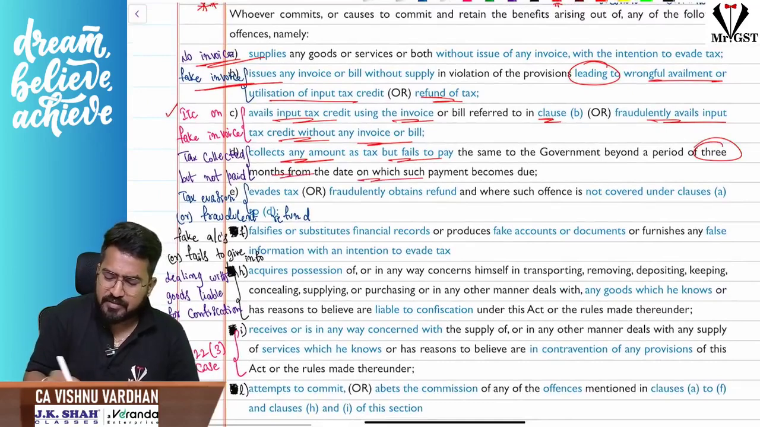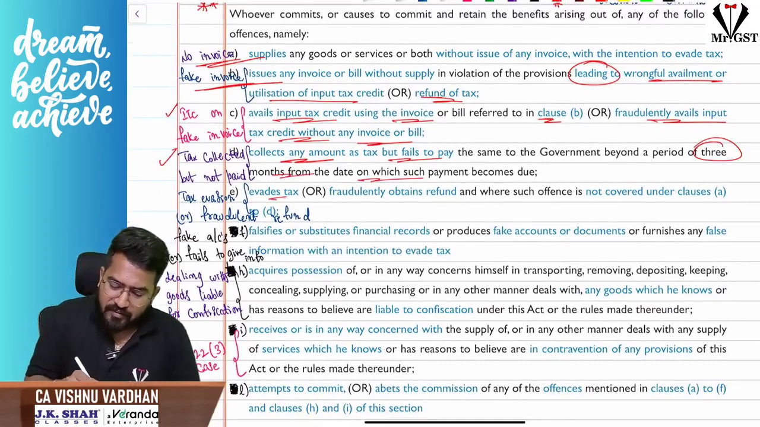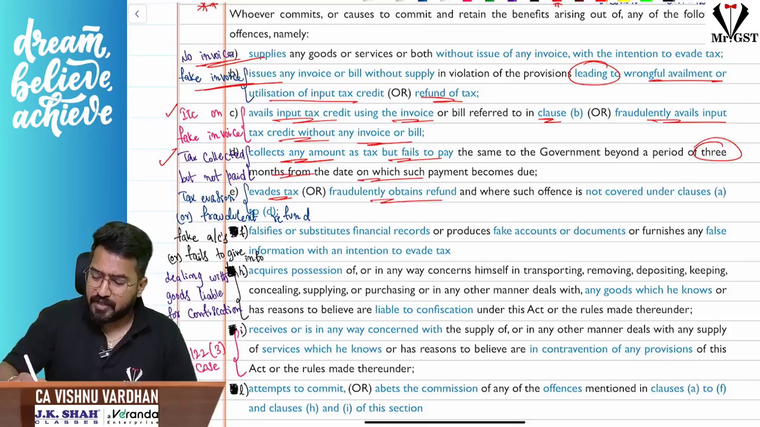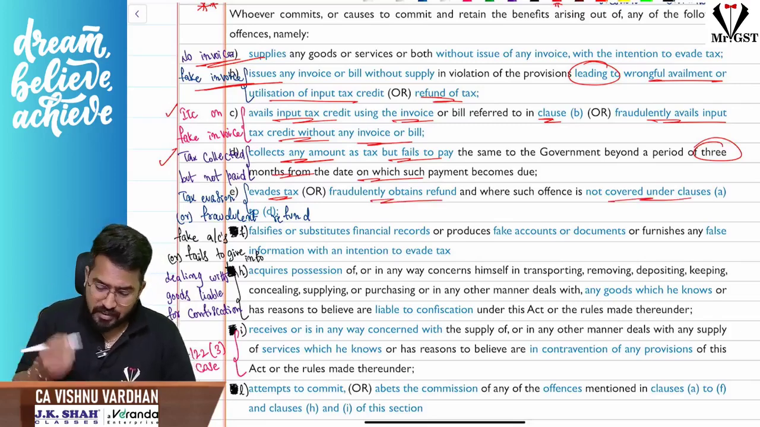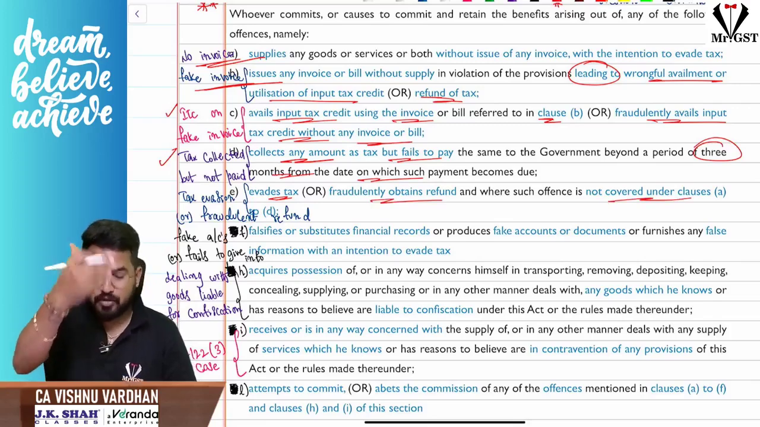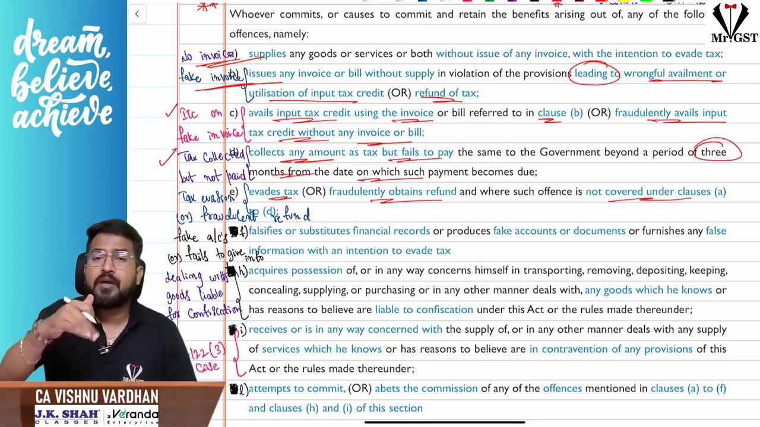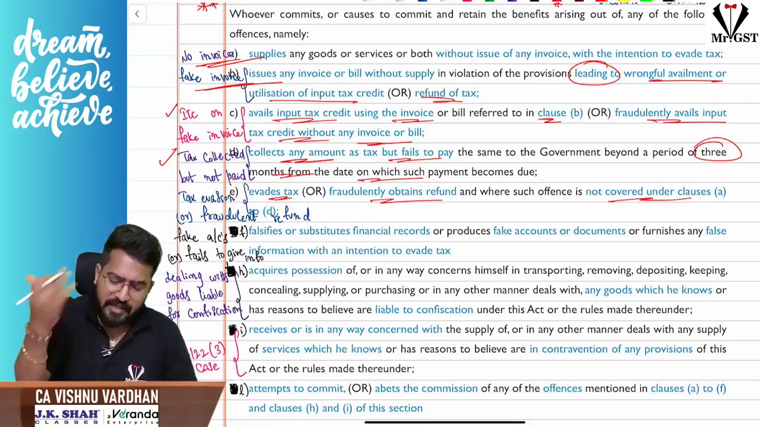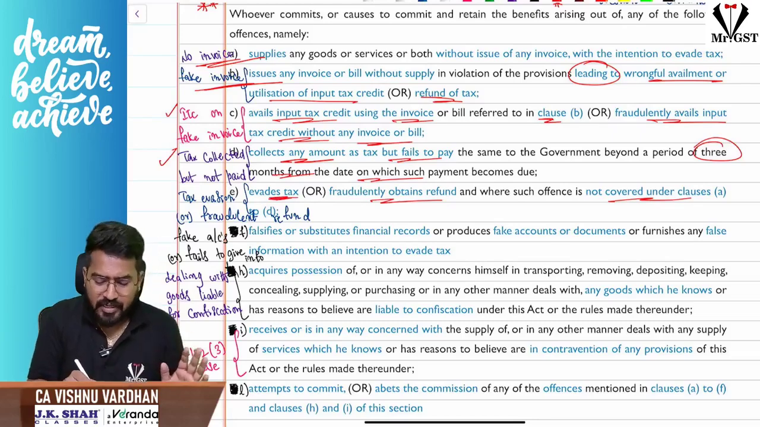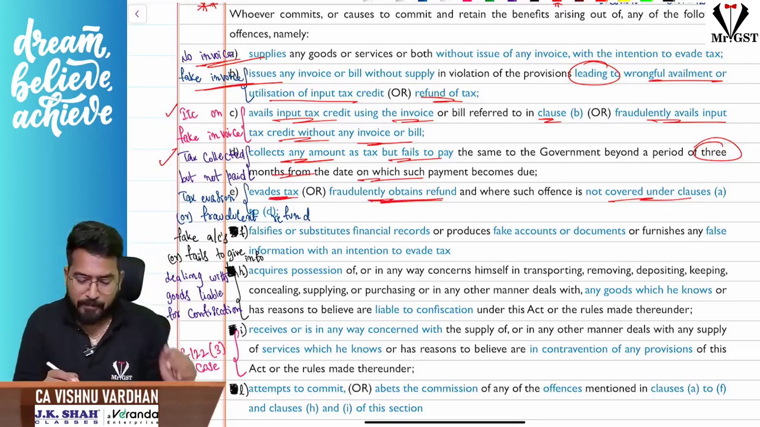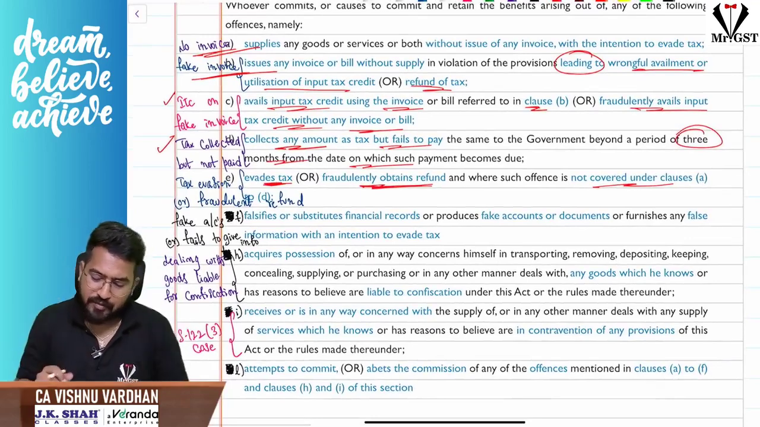Okay, so tax collected but not paid within 3 months from the due date. You are evading taxes or fraudulently obtaining refund, which is not covered under clauses A to D. So whatever the clauses we have seen, A, B, C, D right now, in the above classes, whatever the case is not covered, any other case, through any other way, you are either evading tax or fraudulently obtaining refund. So tax evasion or fraudulent refund is happening.